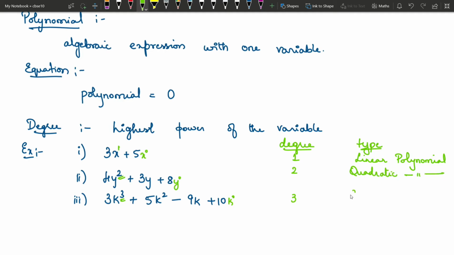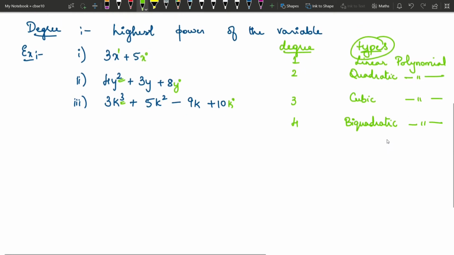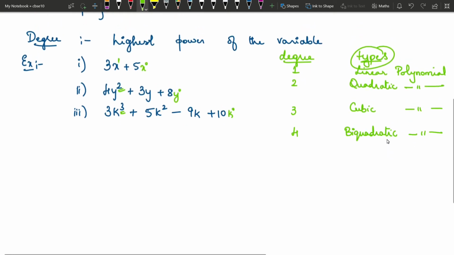And if the degree is 3, it's called a cubic polynomial. Similarly, if you have degree 4, then that is called a biquadratic polynomial. Please note this down. These are types of polynomials. So this might be a question for your MCQ.